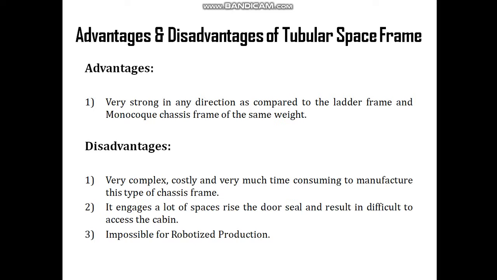It is very strong in any direction because it provides three-dimensional hollow tubes, which may be of circular or rectangular cross section, placed in different directions of the vehicle, so that it can provide the mechanical strength against the forces coming from anywhere.